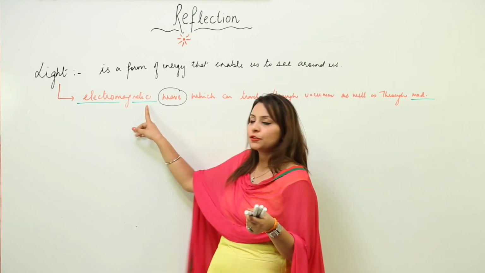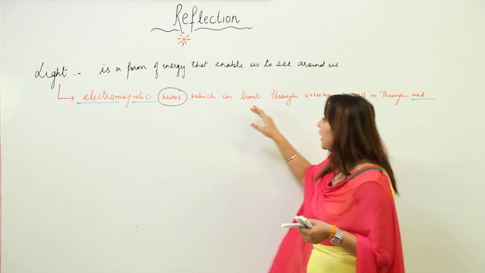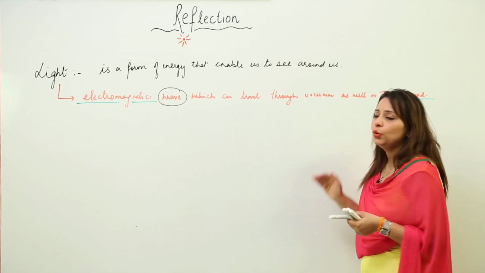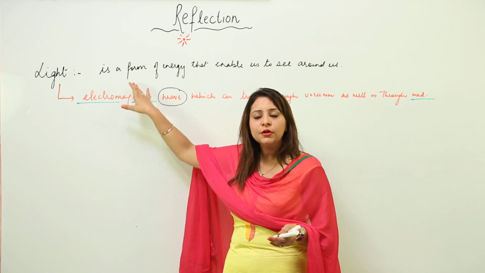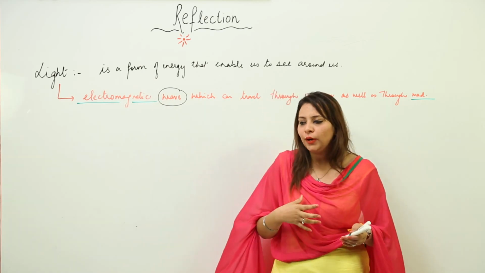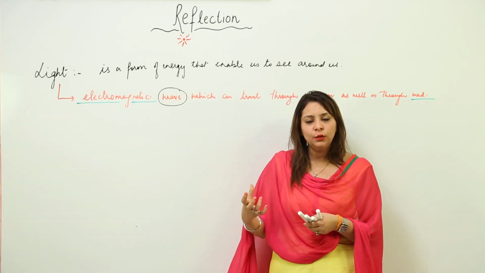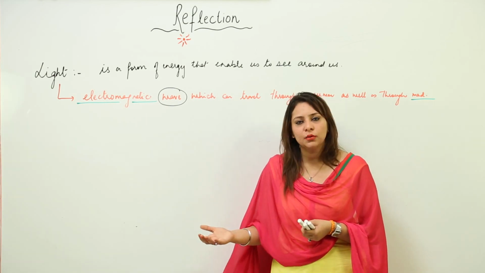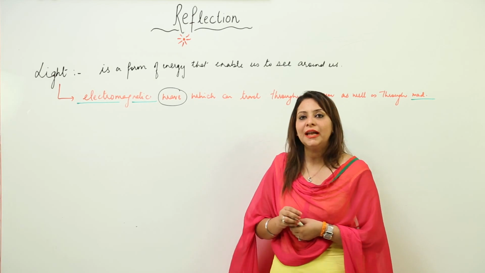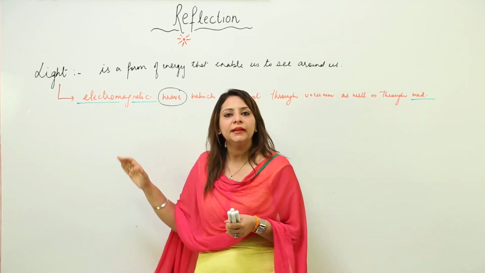So light is an electromagnetic wave which can travel through medium as well as through vacuum. You will use this term only when you are talking in a technical way, because in general use, it is just an energy that enables us to see around us. But technically, light is an electromagnetic wave.